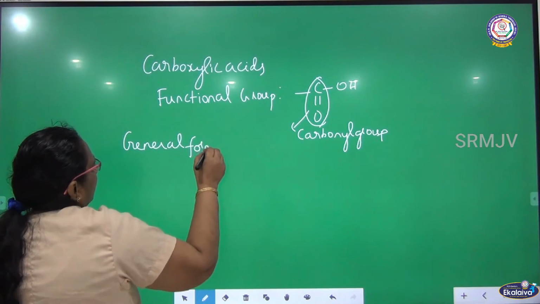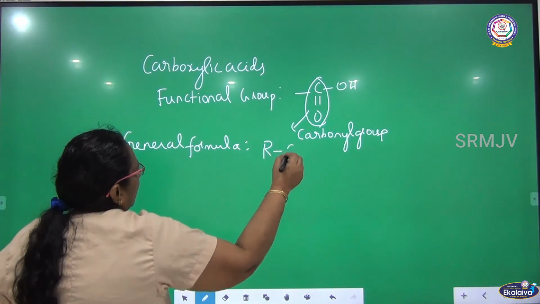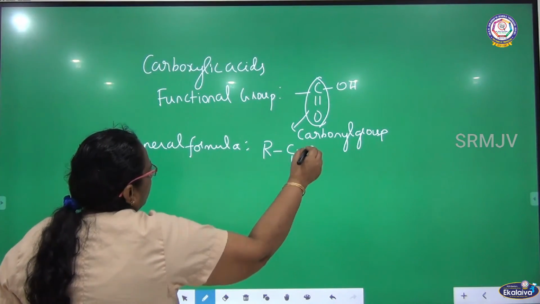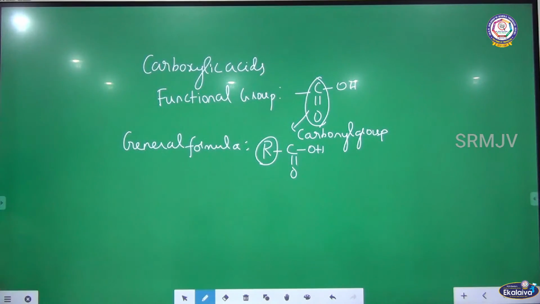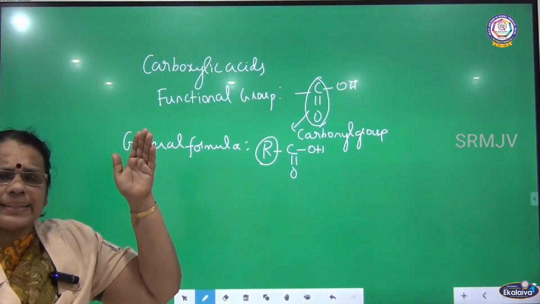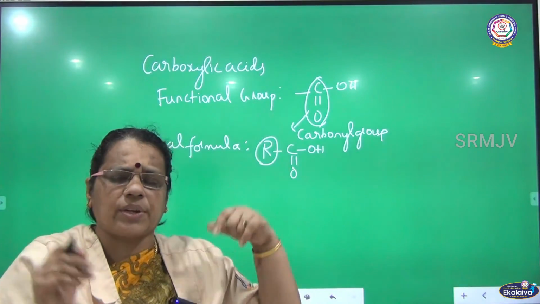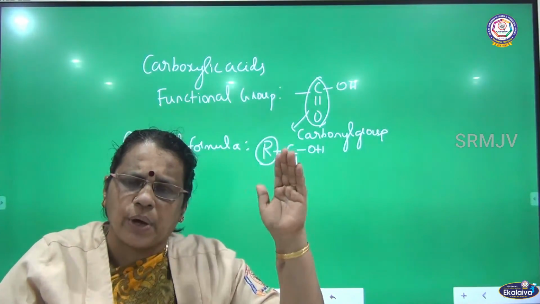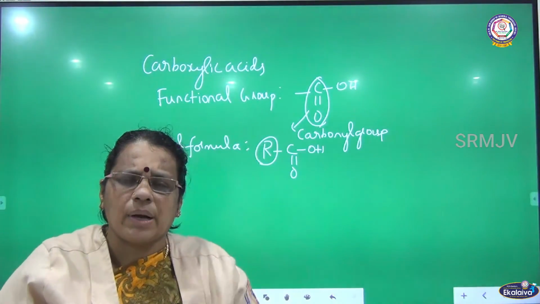General formula will be: insert one R into the functional group, R-C double bond O-OH. So if you insert one R to the functional group, it becomes the general formula. So what are carboxylic acids? Compounds that contain the COOH group in their structure. This compound also has the C double bond O carbonyl group, so we can call them carboxylic acids.